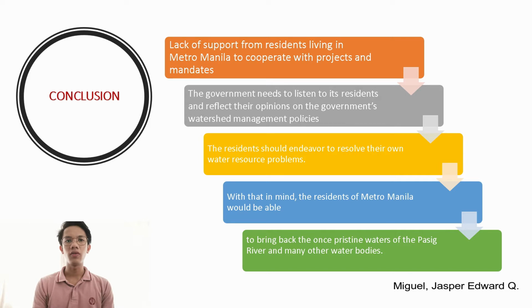Another factor is the lack of support from residents living in Metro Manila to cooperate with projects and mandates. Effective solutions to resolve the conditions of its water quality management cannot be found without the participation and cooperation of its residents. The government needs to listen to its residents and reflect their opinions in the government's watershed management policies, whereas the residents should endeavor to resolve their own water resource problems. With that in mind, the residents of Metro Manila would be able to bring back the once pristine waters of the Pasig River and many other water bodies.